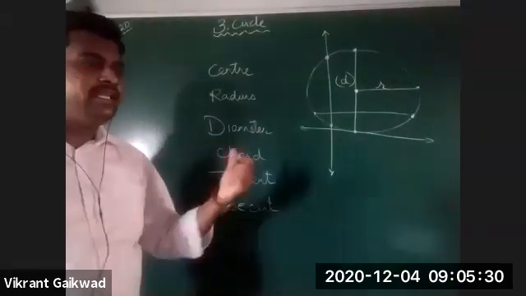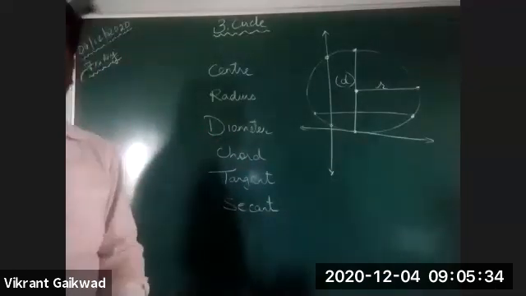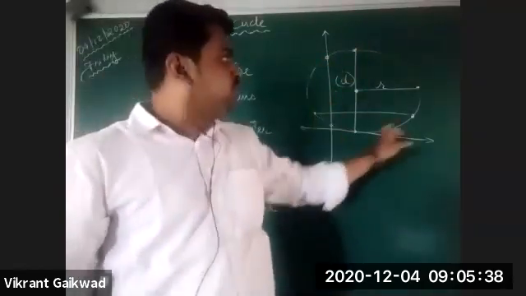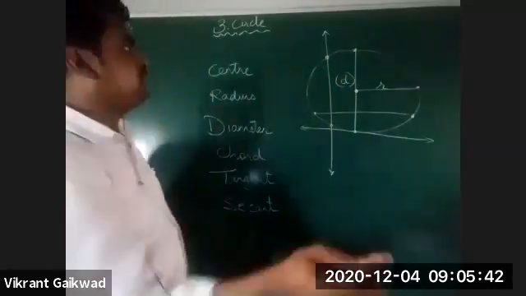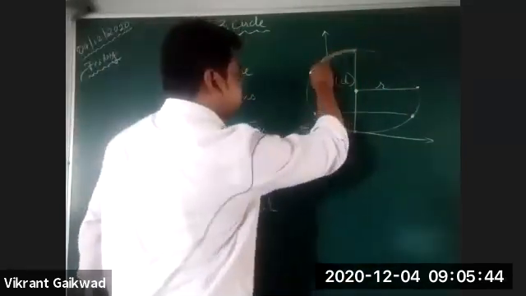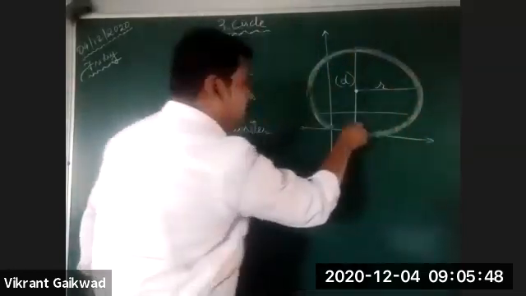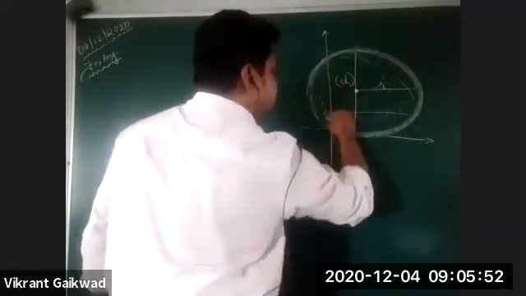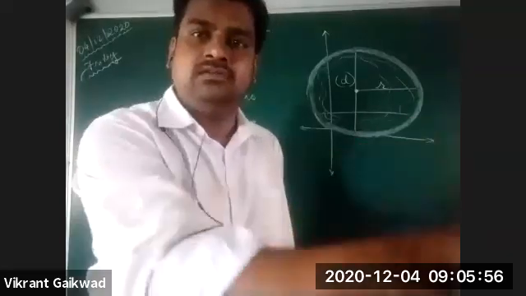Next is the interior part of the circle and the exterior part of the circle. Whichever part is going to lie inside the circumference, now this is the circumference, whichever part is going to lie here is the interior part of the circle.